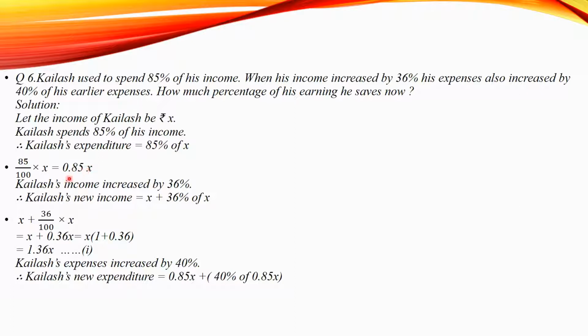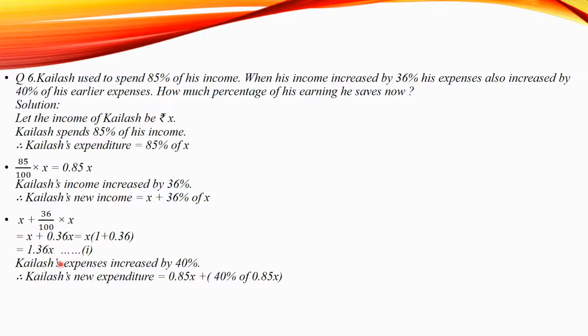That is 85 upon 100 multiplied to X. So that is equal to 0.85X in decimal. Now Kailash's income increased by 36%. Therefore, his new income will be equal to X plus 36% of X. So that is equal to x plus 36 upon 100 into x. Now taking it into decimal, we get x plus 0.36x. So taking x as common, we get in the bracket 1 plus 0.36. It will be equal to 1.36x, which is taken as equation number 1.